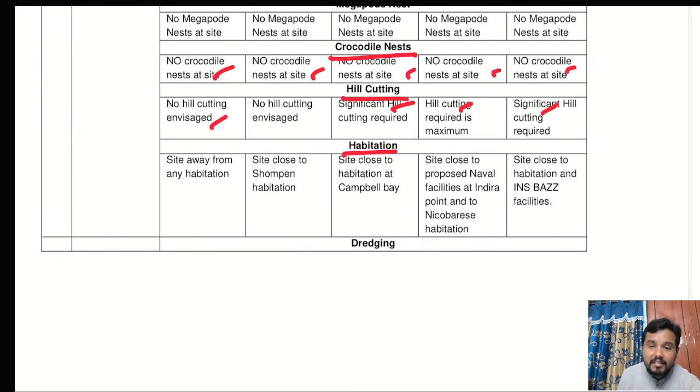Next one, habitation. There was an important concern that there are some tribal groups in the Great Nicobar area. Some people are going to some extent and calling it a genocide.